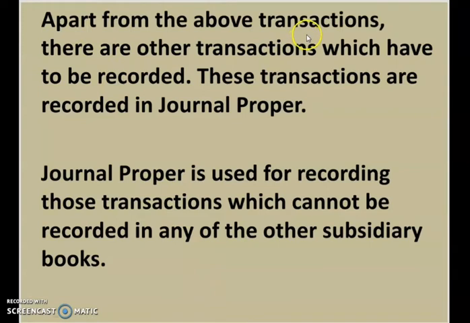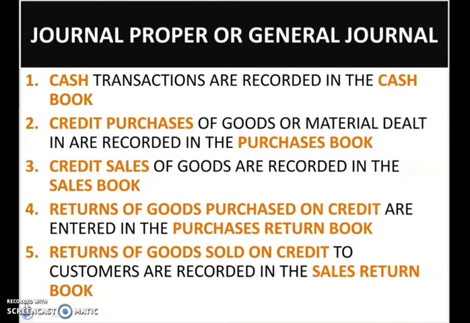Apart from the above transactions, there are other transactions which have to be recorded. These transactions are recorded in the journal proper. So, those transactions which will not be recorded in any of these five will be recorded in journal proper.